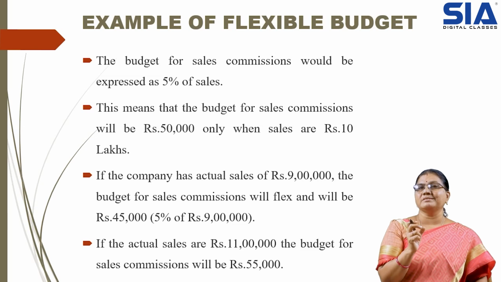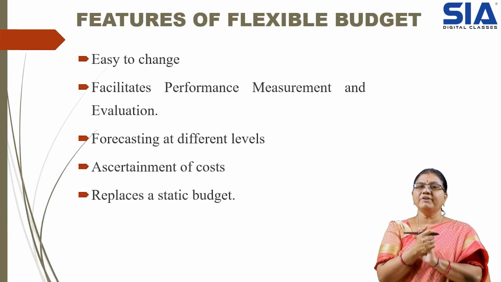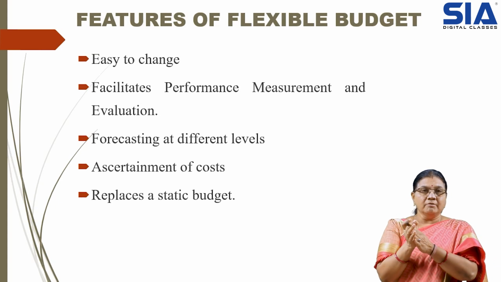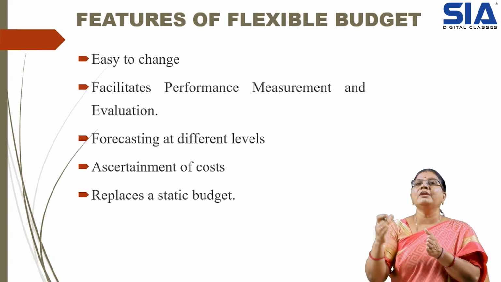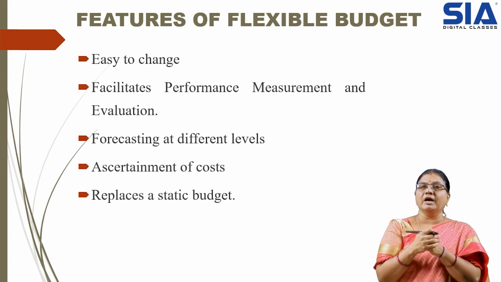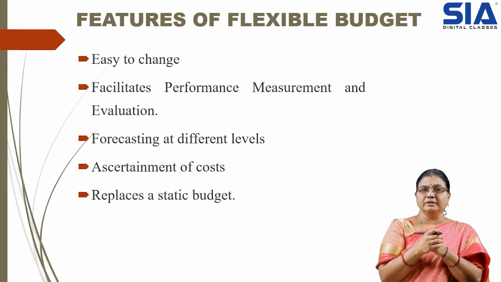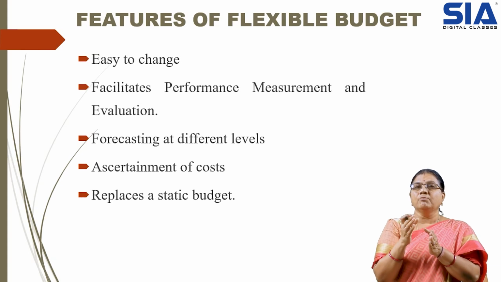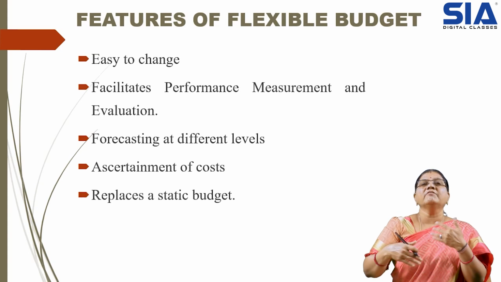With this, we can understand very clearly what is flexible budget and how it is different from the fixed budget. Then coming to the features of flexible budget. Flexible budget facilitates easy change according to the necessity, depending on the level of activity and volumes of production we are going for. Then it facilitates performance measurement and evaluation. One of the features is that it will facilitate performance measurement, that is, checking our performance.